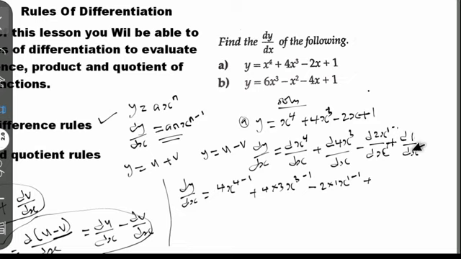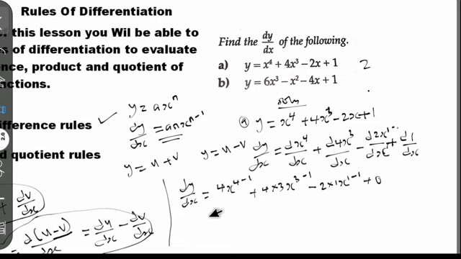So this aspect is called a constant. And when you differentiate a constant, we expect that it is always equal to 0. A number that does not have any variable, does not have any letter, is called a constant. And that constant is always equal to 0 when we differentiate it. So it means that we have 0 here. Put that at the back of your brain. When you differentiate a constant, a number like 1 here, it can be like 2, since that number does not have any s, does not have any letter, that number is equal to 0 when you differentiate it. So that is why this is equal to 0.